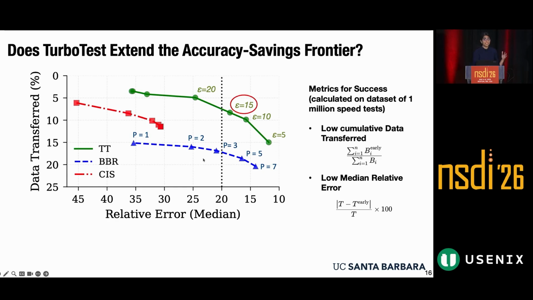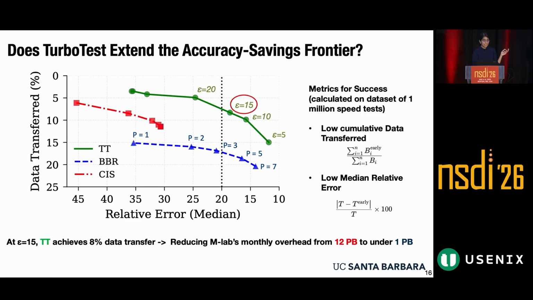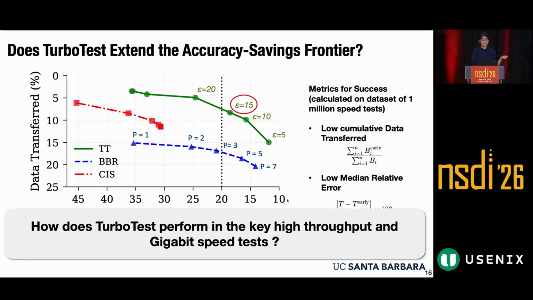So what does this mean in terms of real-world data savings? Let's look at the 12 petabytes example that I was showing to you earlier. When we applied the epsilon equal to 15 model of TurboTest on M-Lab's data for 1 month, we reduce M-Lab's monthly overhead from 12 petabytes of packet traffic all the way to one petabyte. So this massively decreases the amount of infrastructure costs as well as the costs of running millions of speed tests every day.